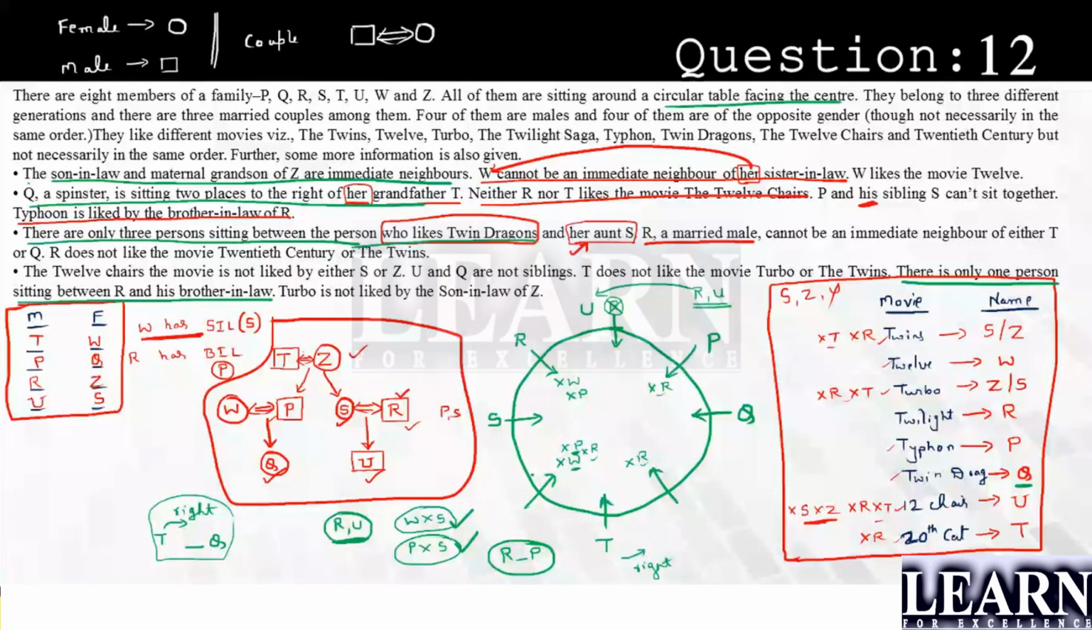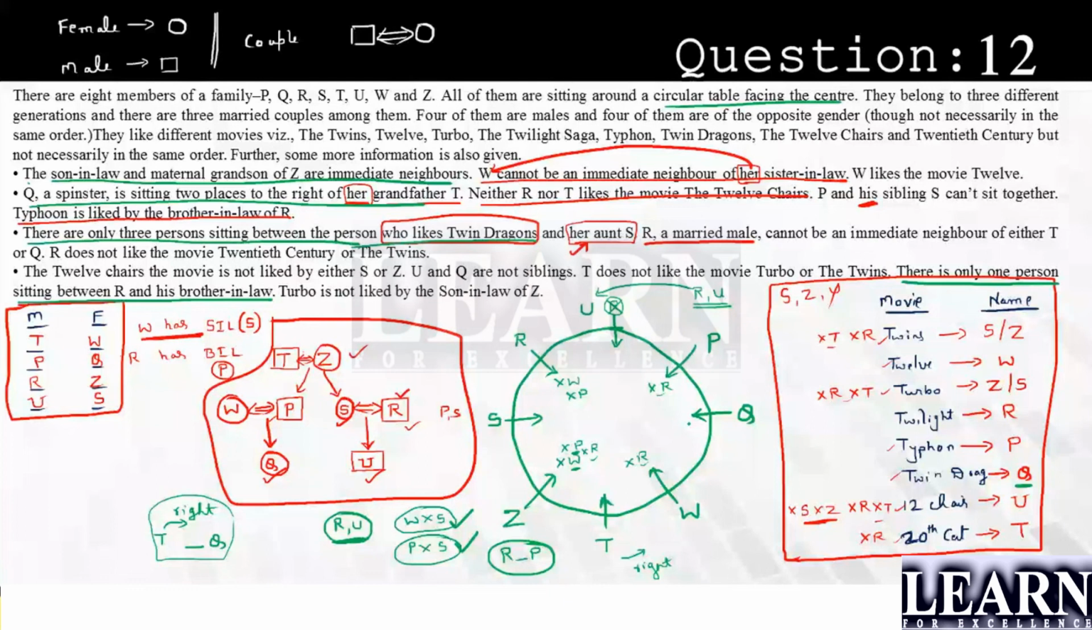Here we are left with only 2 people. That is nothing but W and Z. Here it cannot be W. So this should be Z and this will be W. Yeah. So we are done with the male-female setup. We are done with this one, that's the blood relation. We are done with the other one, that is nothing but the movie tabulation. And we are also done with the circular arrangement. It's a complete big package of data arrangement problem.